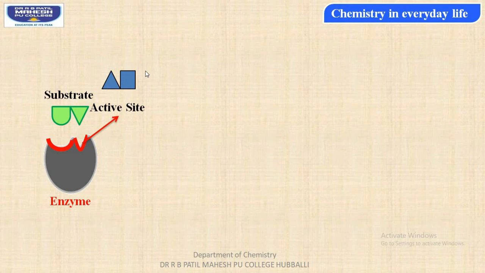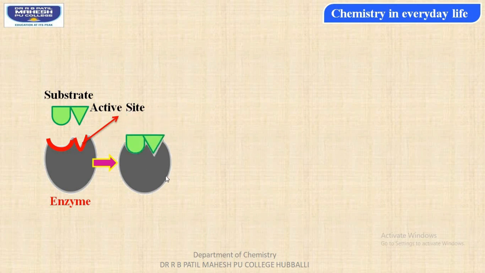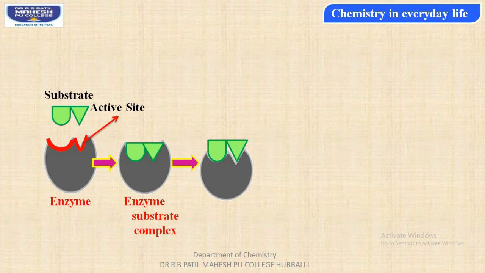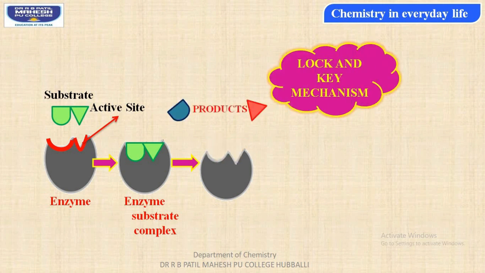If, students, the substrate molecule is exactly different, not complementary with the enzyme, then the enzyme won't bind with the second substrate molecule. Thus, only a specific substrate combines with a specific enzyme to form an enzyme substrate complex. Then students, by the enzymatic action, we get the products. Thus, this explains the lock and key mechanism.